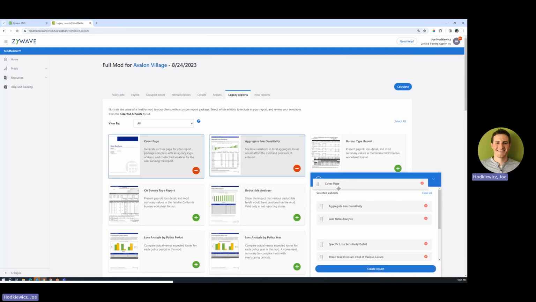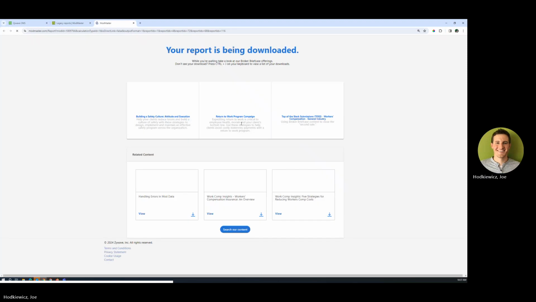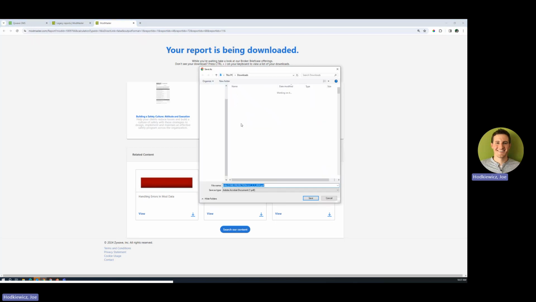And then I can drag and drop it at the beginning here. It's kind of nice. And if I wanted to save these reports, I could save custom report names for myself as well. Once I download this here from the system, it's going to put together those 5 key reports for me.